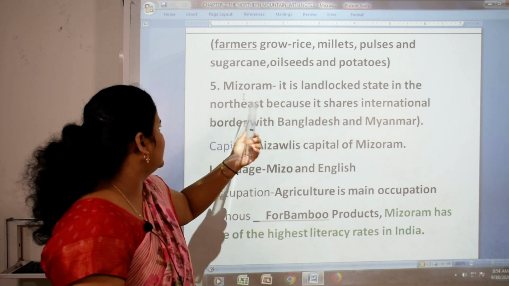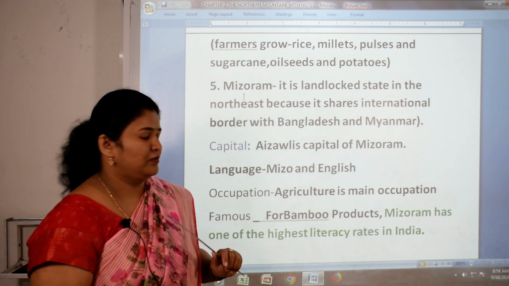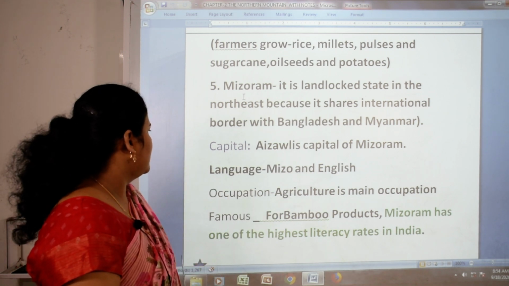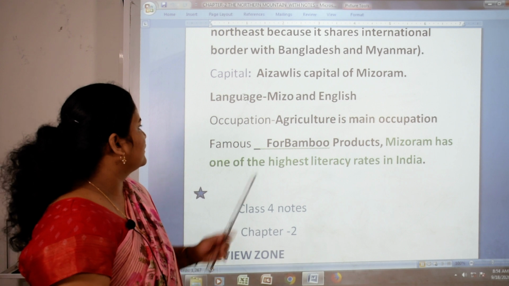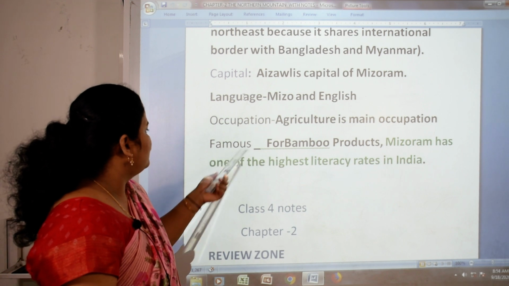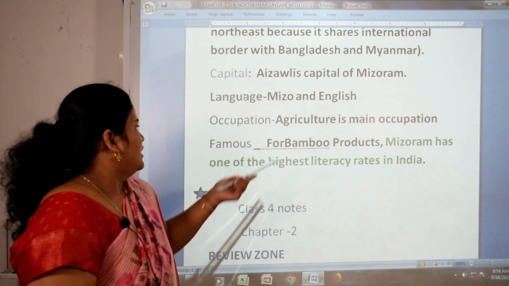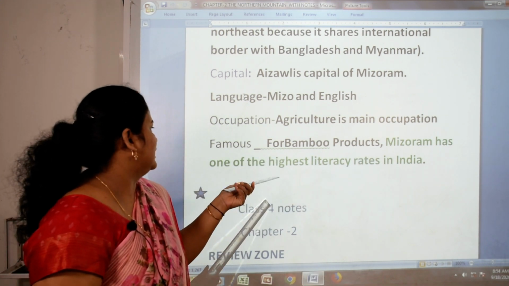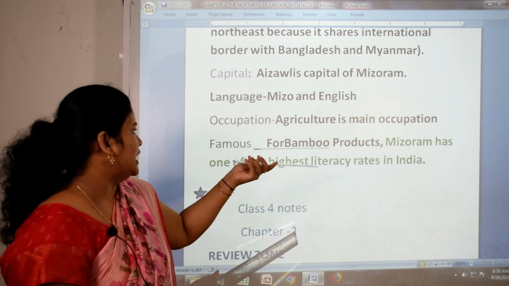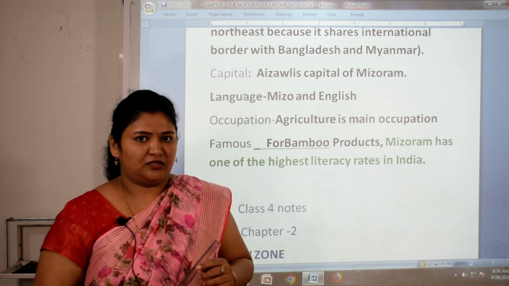Mizoram is a landlocked state in the northeast because it shares an international border with Bangladesh and Myanmar. Aizawl is the capital of Mizoram. Language: Mizo and English. Occupation: agriculture is the main occupation. Famous for bamboo products like bamboo utensils, curtains and carpets. And finally, Mizoram has one of the highest literacy rates in India. What is the meaning of literacy? Literacy means the ability to read and write.